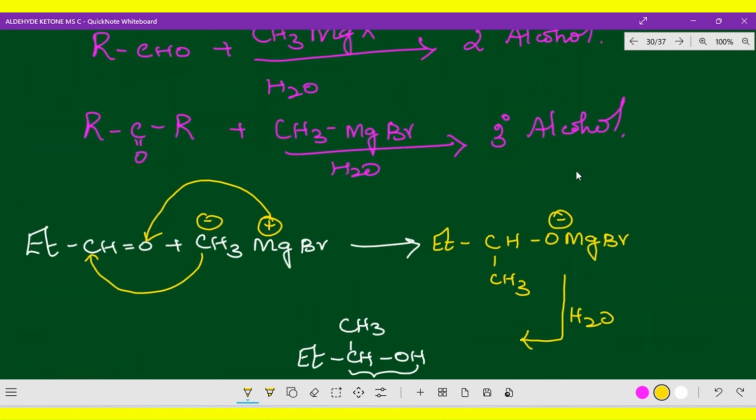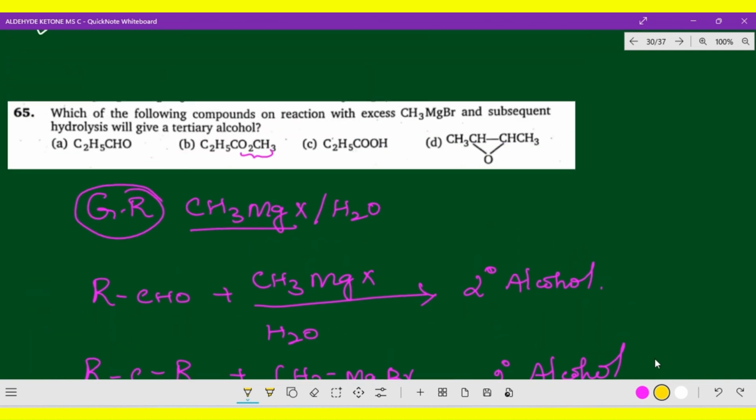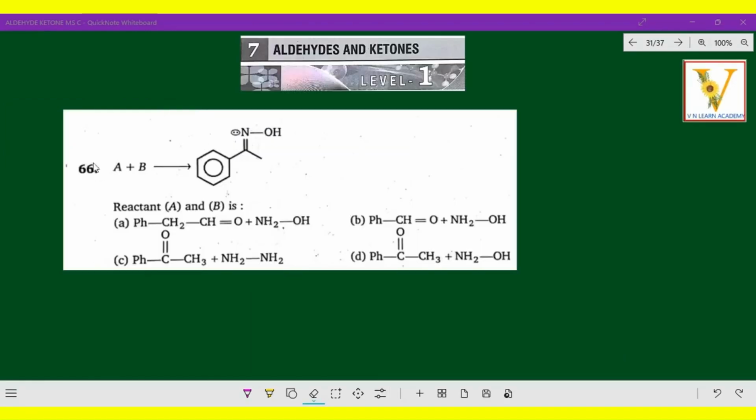Hope you got the basic idea and the clarity. Which is the correct option? Option B is the correct option. Come on, let us go to the next question. The next question: A plus B gives the product, this one. Now this is C double bond NOH. C double bond NOH, generally we can say it is oxime.